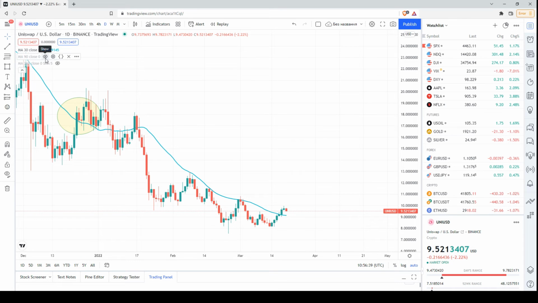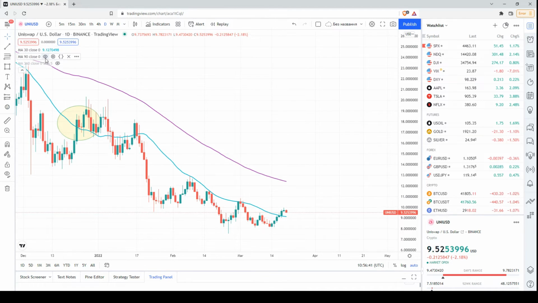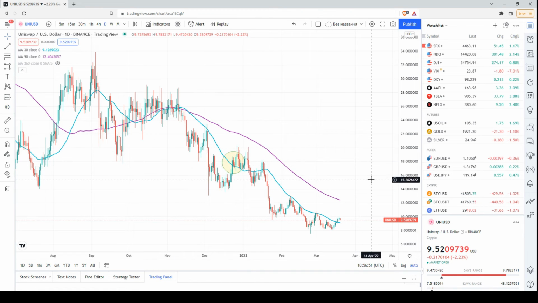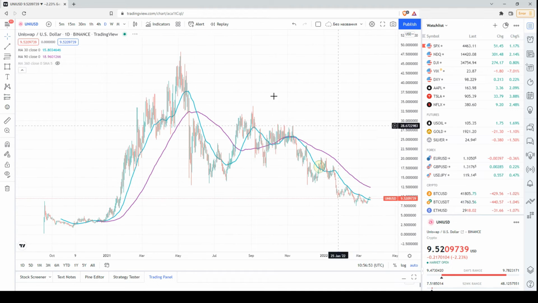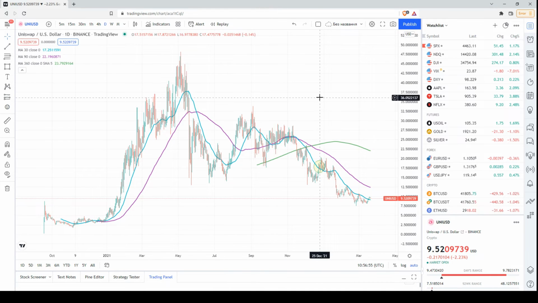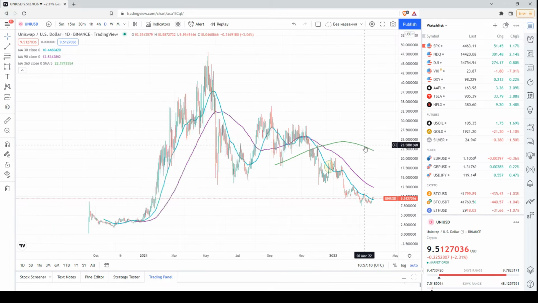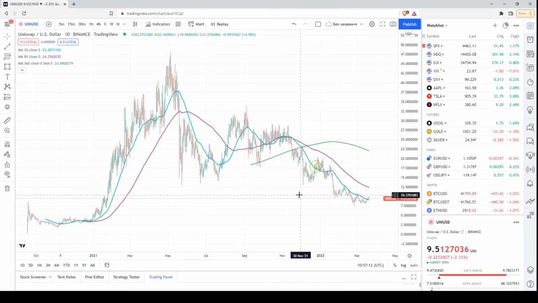Next, let's have a look at the 1 quarter or 90-day moving average. The price has dropped below this moving average in the middle of November as well. Since then, the price has been below this moving average, so I consider this as a bearish signal. And if we add the 1-year moving average or the 360 days moving average, in the middle of November, the price dropped below the 1-year moving average, and since then the price has been below it as well. So in my view, this is another bearish signal.